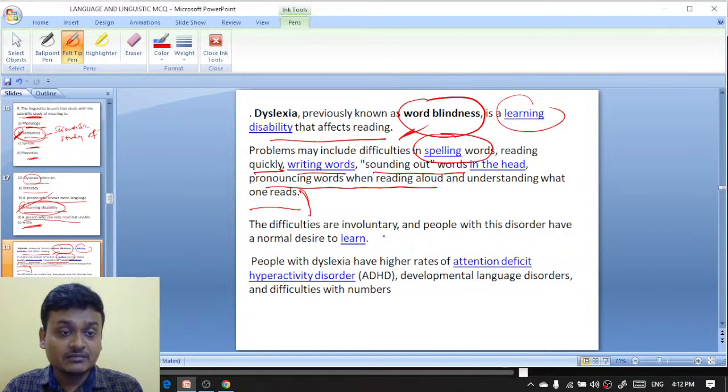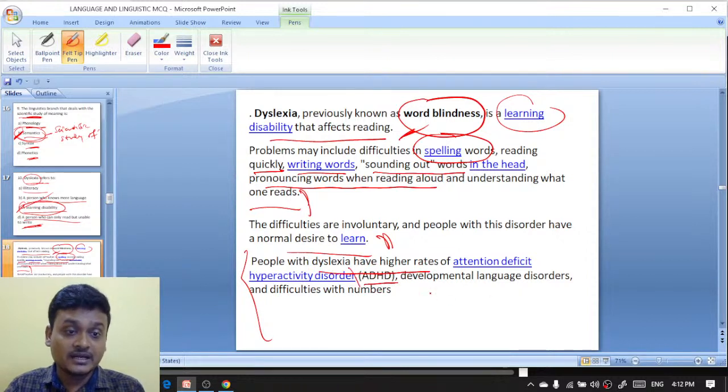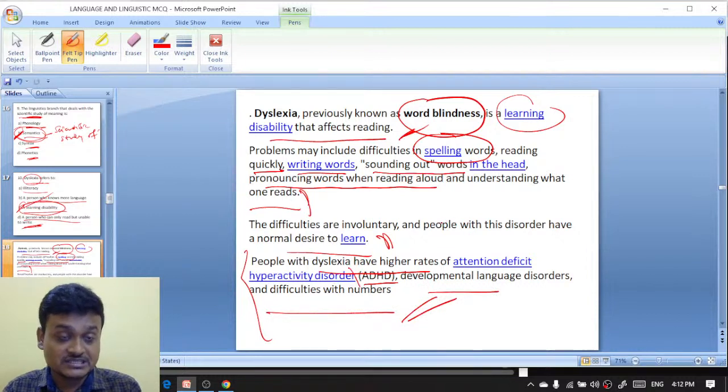The difficulties are involuntary actually. People with this disorder have a normal desire to learn, and people with dyslexia have higher rates of ADHD, that is attention deficit hyperactivity disorder, and developmental language disorder and difficulties with numbers. So dyslexia is the learning disability.